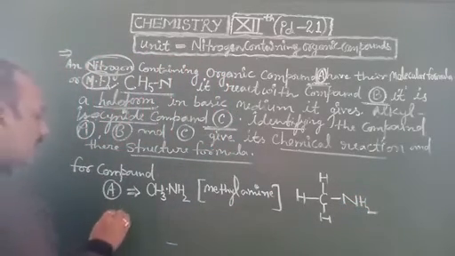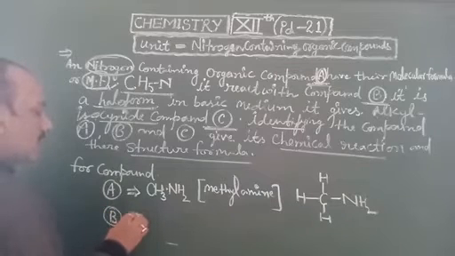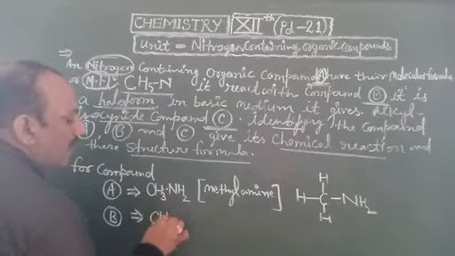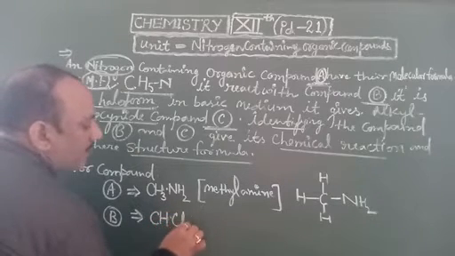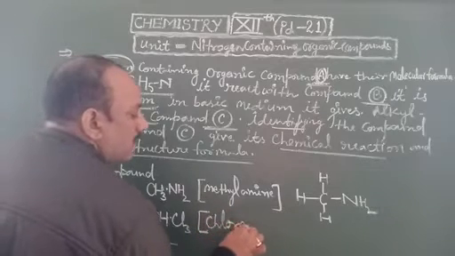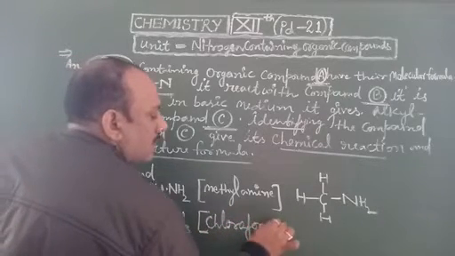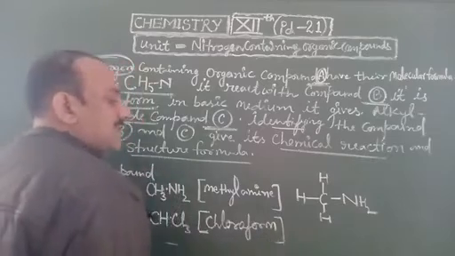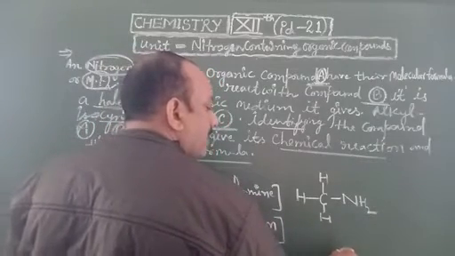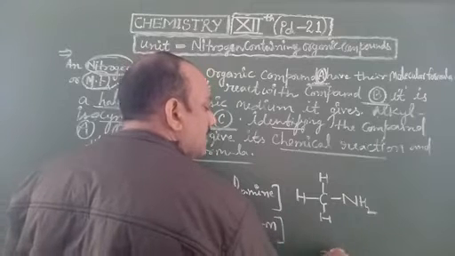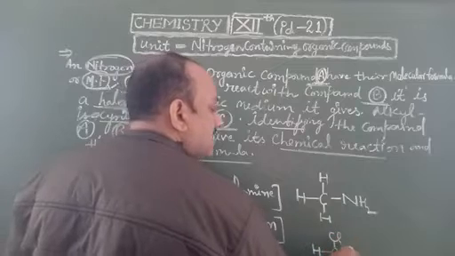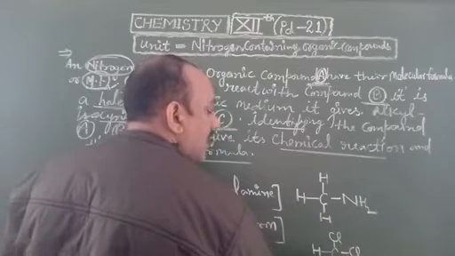Now B is a haloform, CHCl3, known as chloroform. Its structural formula is C with a single bond to H and single bonds to Cl, Cl and Cl.